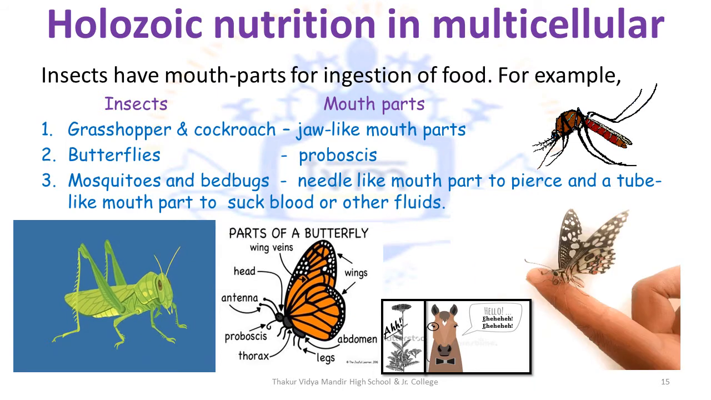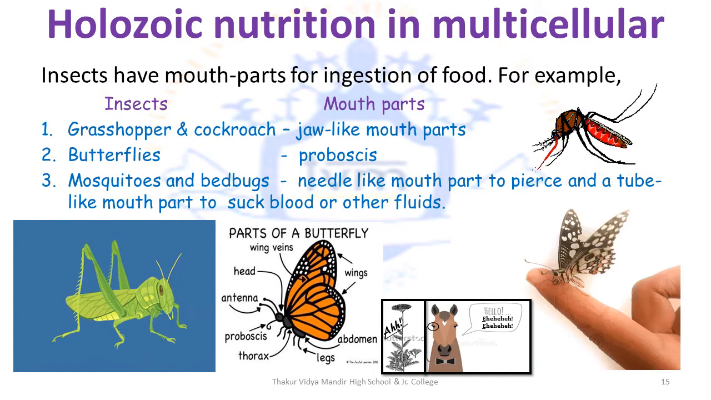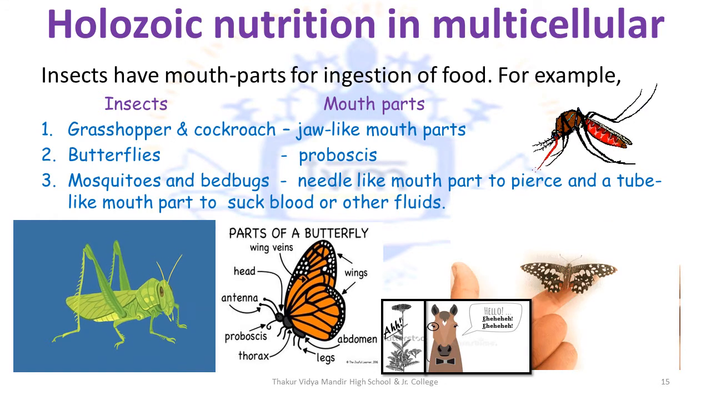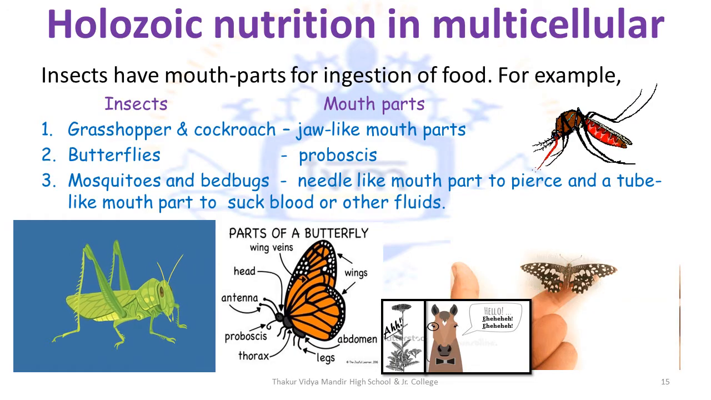Mosquitoes and bedbugs have needle-like mouthparts to pierce and a tube-like mouthpart to suck blood or other fluids to obtain nutrients. Humans and animals mostly consume food through their mouth, that is orally.